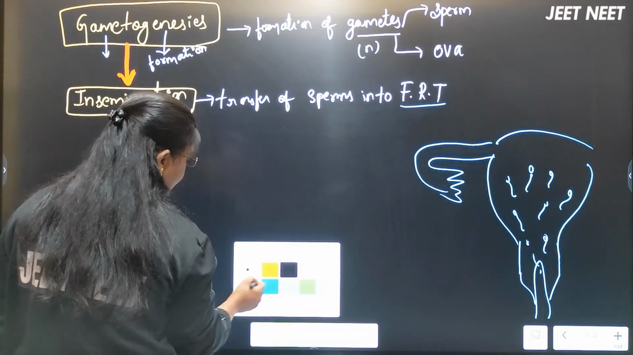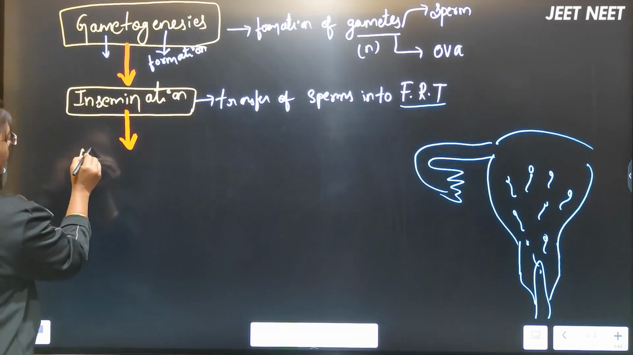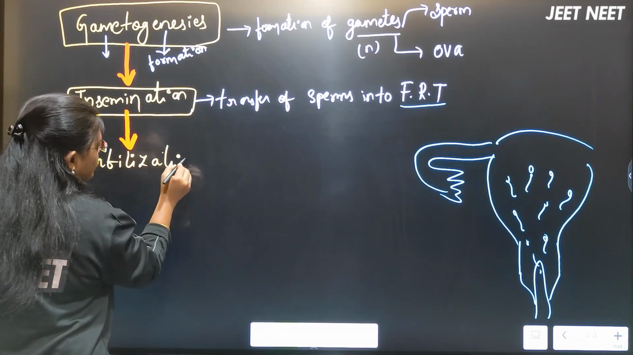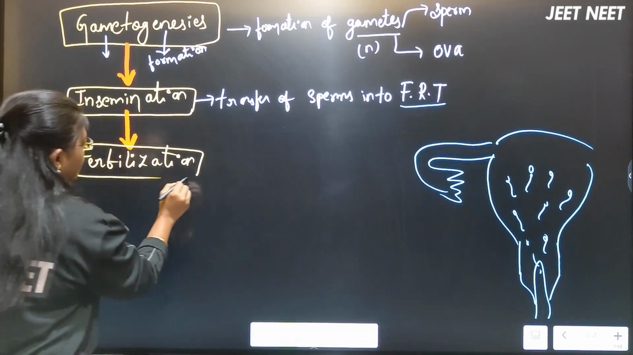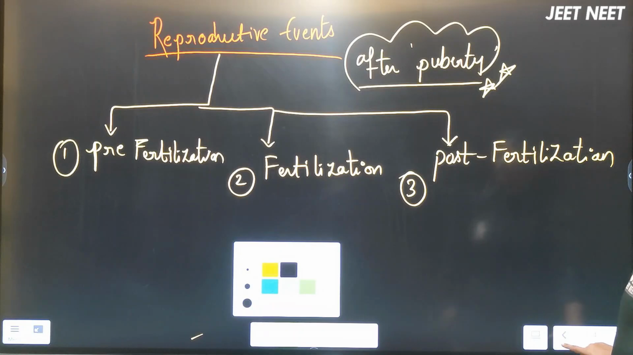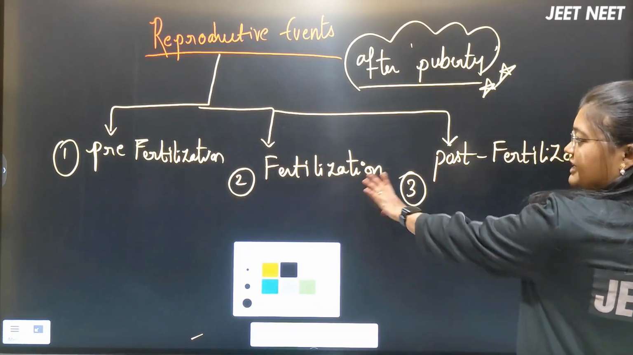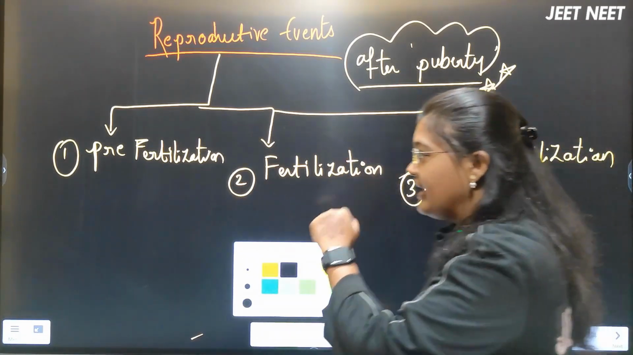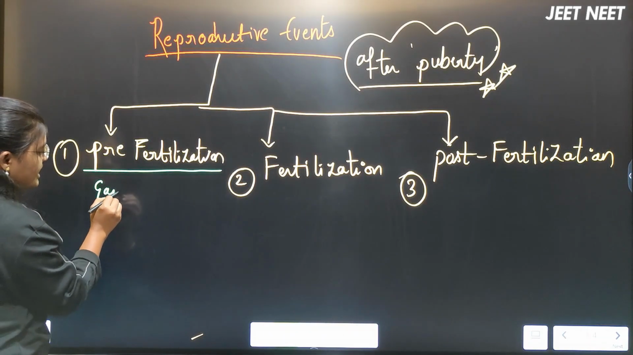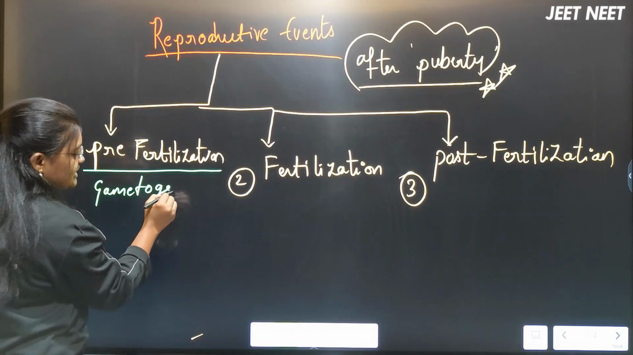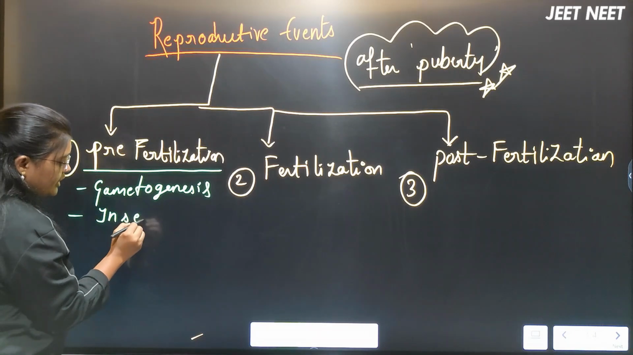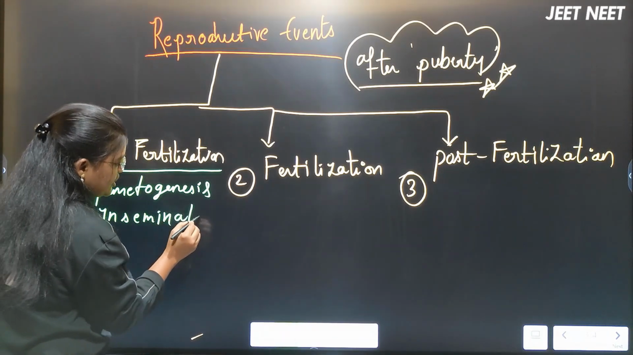After the insemination, the next step we can say is fertilization. That is the third step. Remember, I told you in the previous slide that reproductive events are of three types: pre-fertilization event, fertilization event, and post-fertilization event. Under the pre-fertilization events, I am writing two points: one is gametogenesis, and the other is insemination. Both are pre-fertilization events.